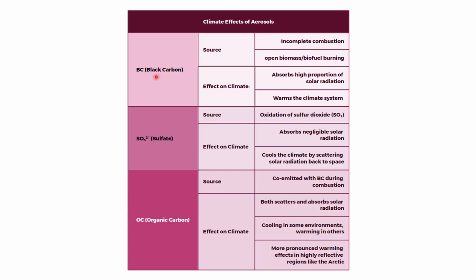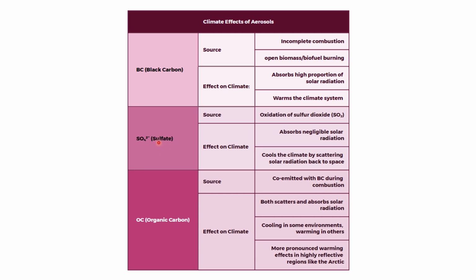Let us look at the climate effect of aerosols. The first one is the black carbon. The main sources are incomplete combustion and the open biomass or biofuel burning. And what is the effect on the climate when we look at it? It absorbs a high proportion of solar radiation, and this leads to warming of the climate system.